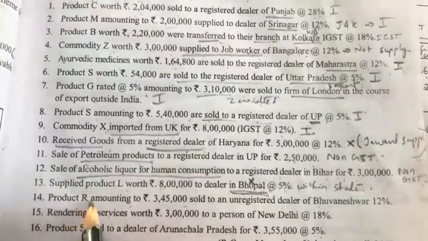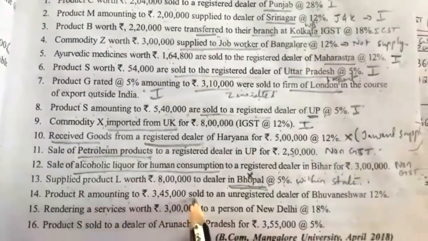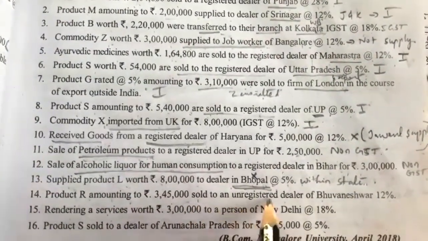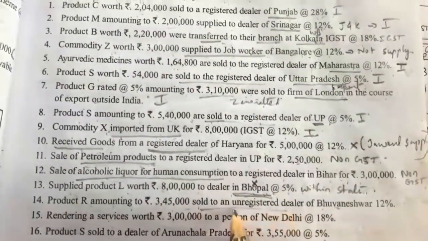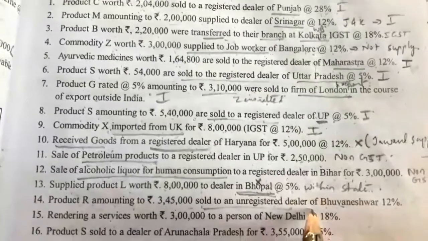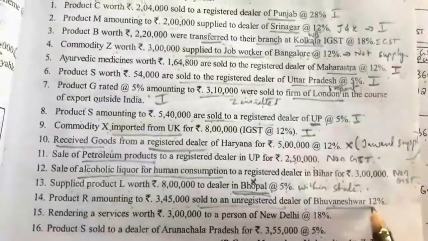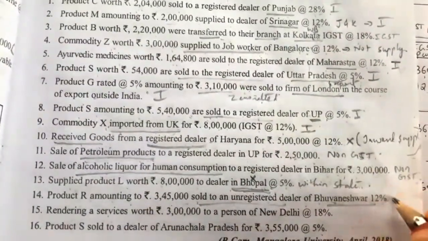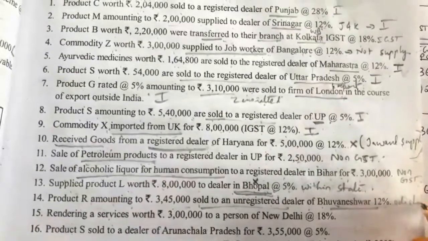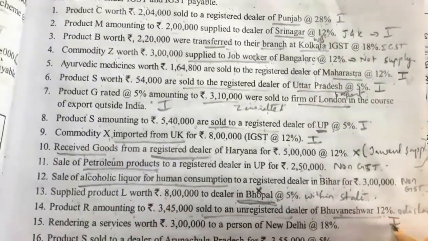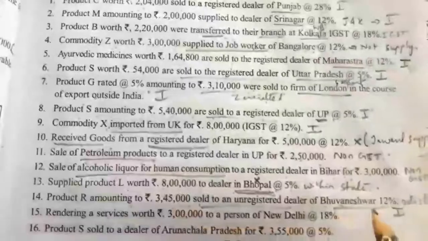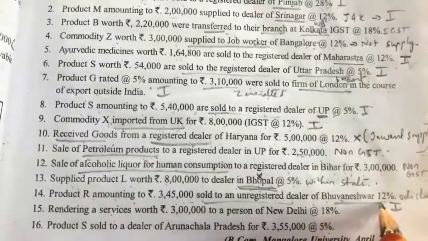Next, product R amounting to rupees 3,45,000 sold to an unregistered dealer of Bhubaneswar. So sold to an unregistered dealer. Sold to a registered or unregistered dealer, it is taxable. So Bhubaneswar is a place in Odisha. So Madhya Pradesh and Odisha, IGST will be levied on this transaction. So 3,45,000 into 12% tax has to be paid.